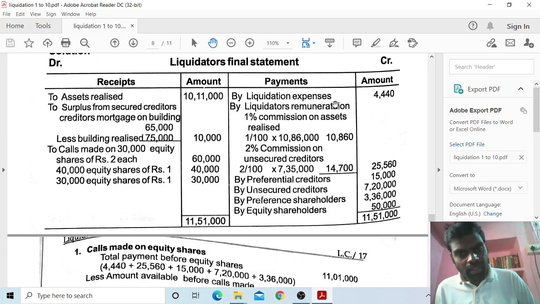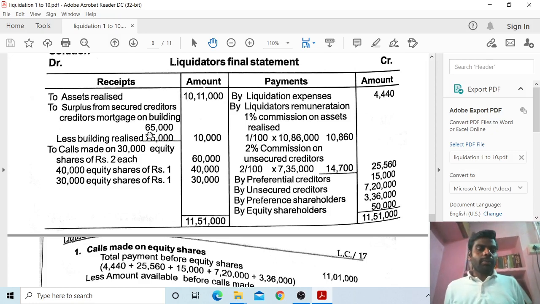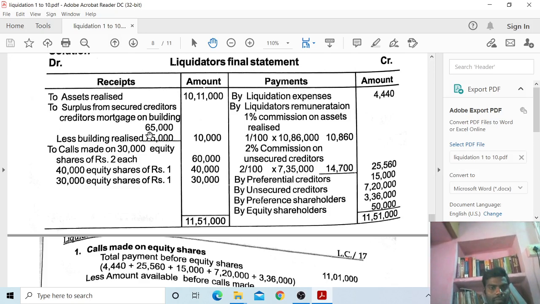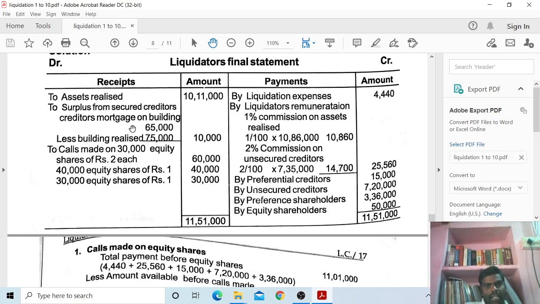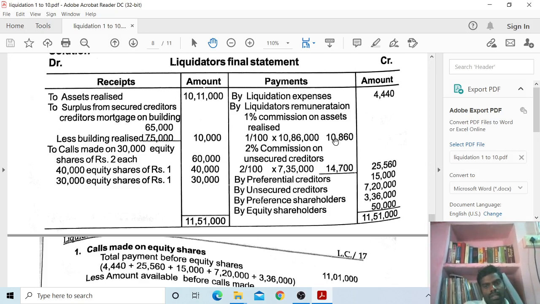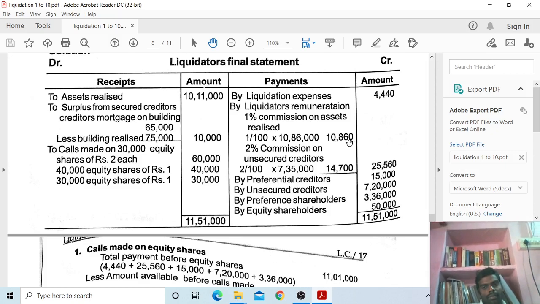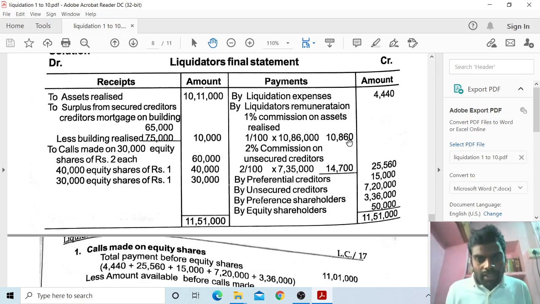So now liquidator expenses, 4,440. Liquidator remuneration, 1% commission on assets realized, so 1 divided by 100 into 10 lakh 86,000. This means 10 lakh 11,000 plus 75,000 building realized, total 10 lakh 86,000. So 10,860 is the remuneration. Next, 2% commission on unsecured creditors, so 15,000 you have to pay.